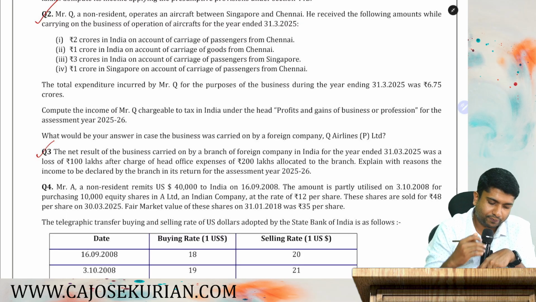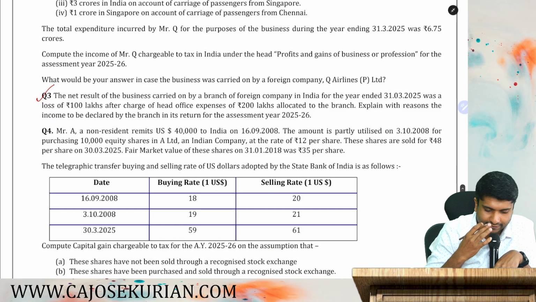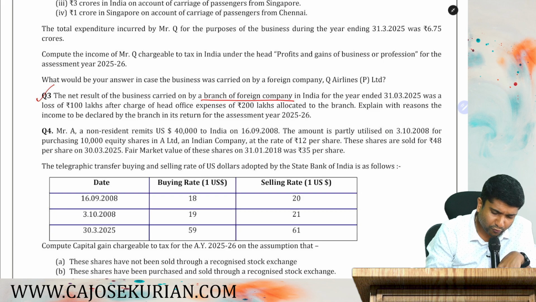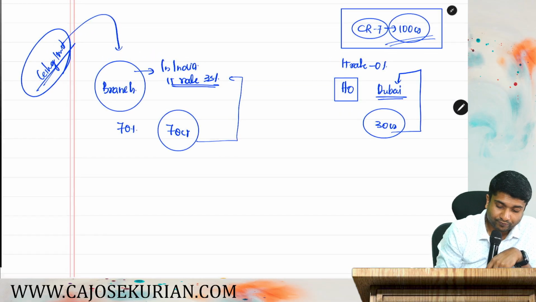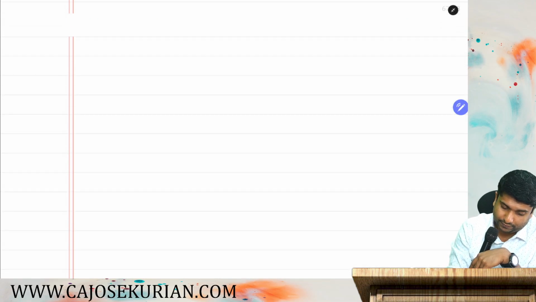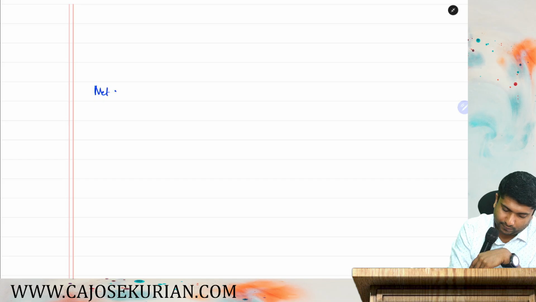Mr. Q, the net result of question number 3 it is. The net result of business carried on by a branch of a foreign company in India for the year ended 31st March 2025 was 100 lakhs loss. So the net result, okay, of the branch, right now it is 100 lakhs loss.